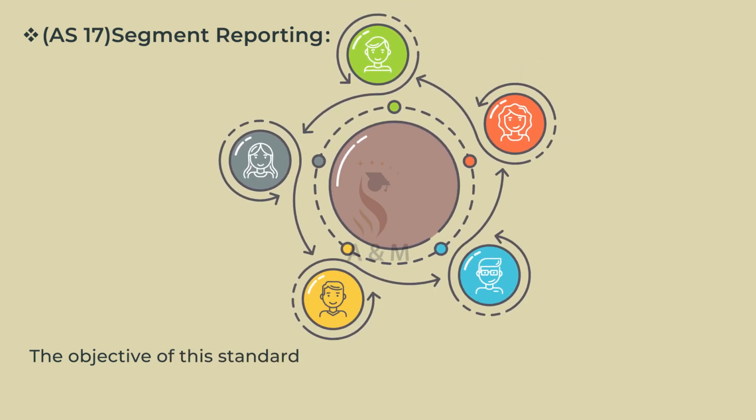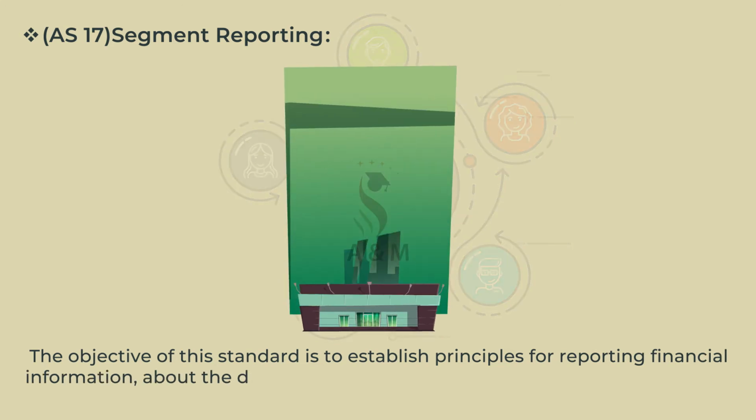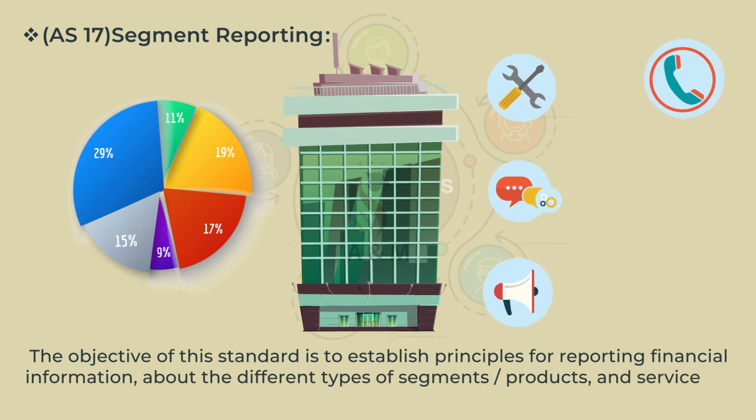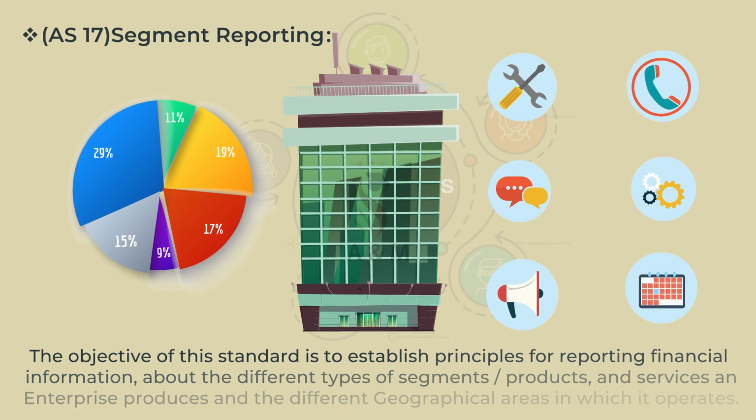Accounting Standard 17. Segment Reporting. The objective of this standard is to establish principles for reporting financial information about the different types of segments or products and services an enterprise produces and the different geographical areas in which it operates.